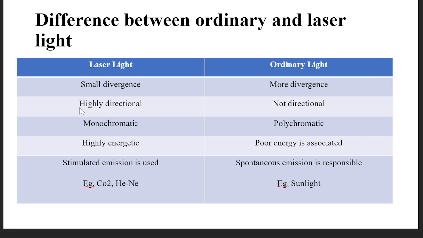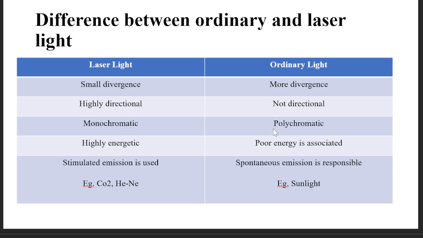Next point: laser light is a highly directional source, whereas ordinary light is not directional because it is spread over the distance. Laser light is a monochromatic source. So what is meant by monochromatic? Mono means single and chroma, from the Greek word, is used for color. In laser light, you have a single color of light. For example, red laser and green laser are examples of laser light.